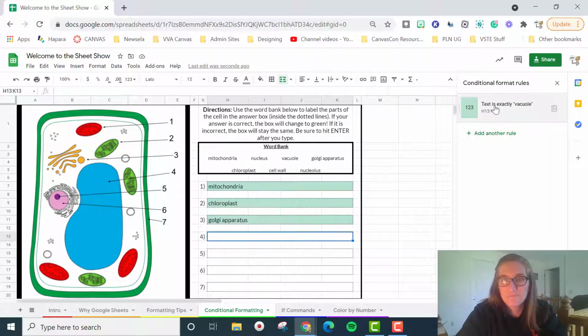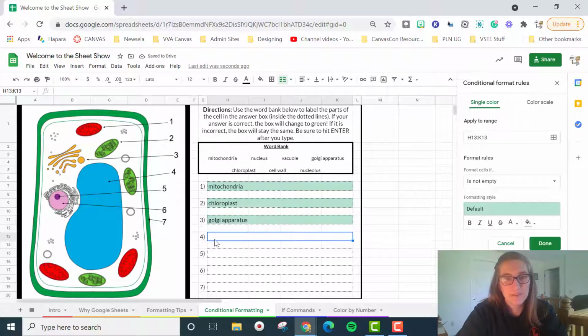So number 4, I'm going to just toss that real quick. We're going to click add another rule. So we have our ranges selected. I see the cell over here. And the reason it's H through K is because I merged some cells together. I love merging cells. I will merge cells all day, every day, and not just the plant cells, if you catch my drift. I'm by myself. I'm sorry.